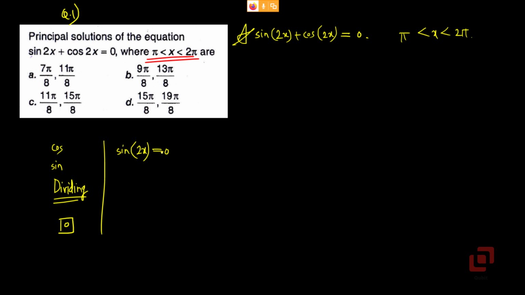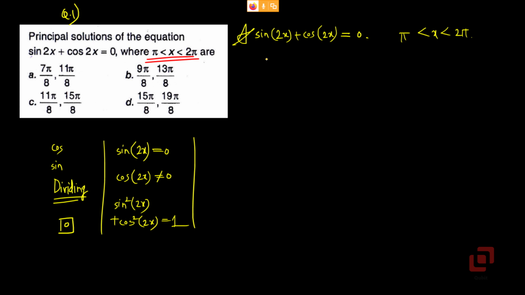Now if sin of 2x is 0, can cos of 2x ever be equal to 0? No, because sin squared 2x plus cos squared 2x is equal to 1, and vice versa. Both of them cannot be 0 simultaneously.